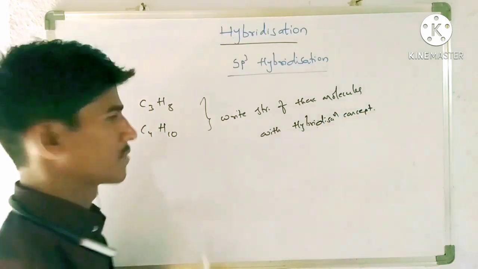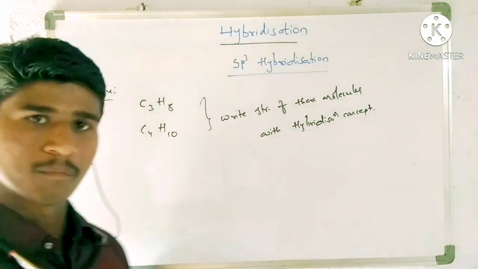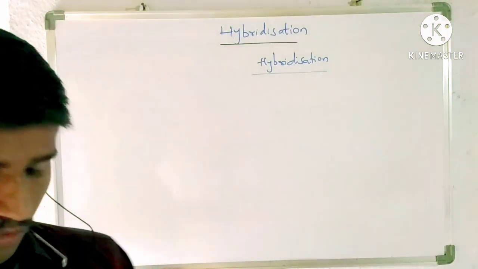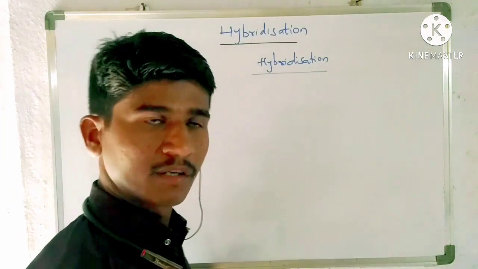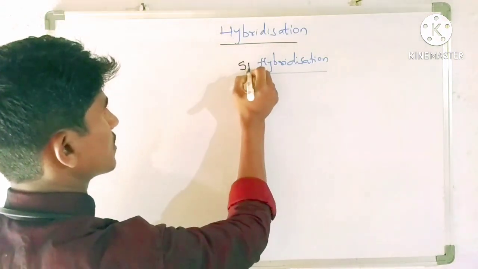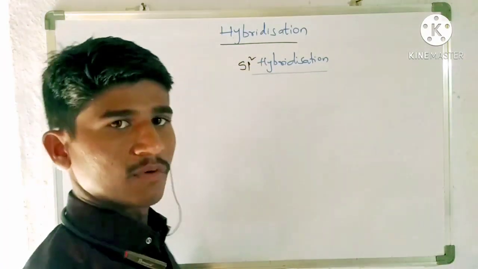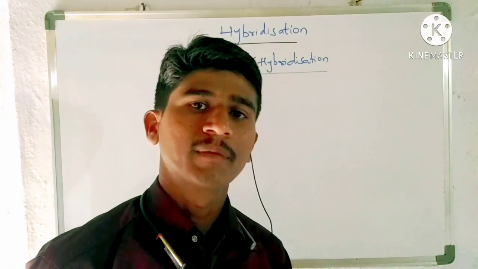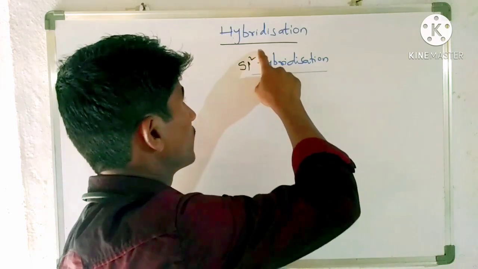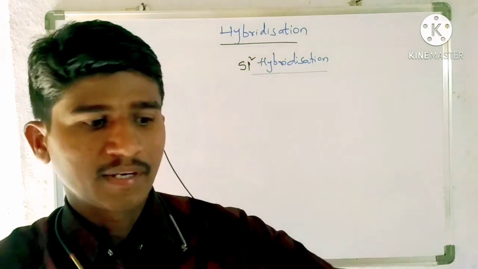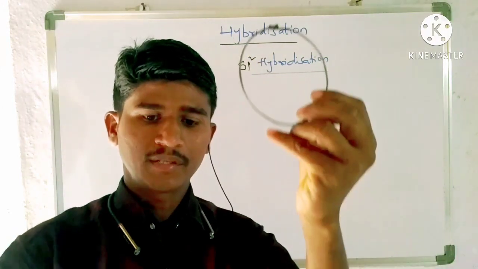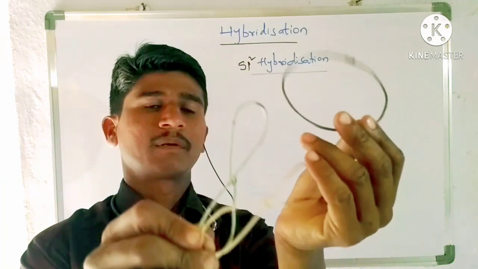So by using the hybridization concept, write the structures for these two molecules. The next hybridization is for the organic molecules. The most important is sp2 hybridization. So what is sp2 hybridization? Intermixing of one s orbital with two pure p orbitals.